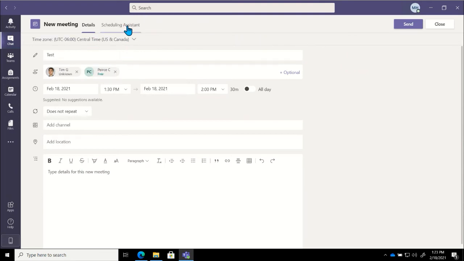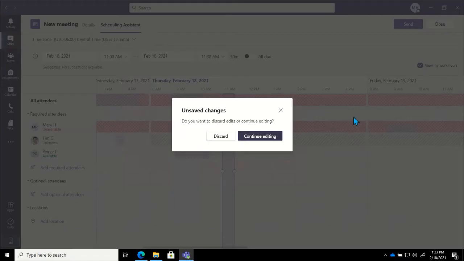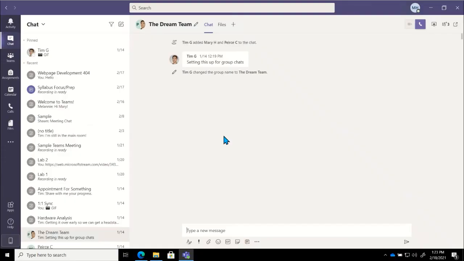to meet. So if I click into Scheduling Assistant, I can see that Pierce right now has something going on. Looks like Tim might just be on vacation right now. So I could click and drag this around to when it is a more appropriate time for us to get together. We'll go ahead and just discard this for right now, but a really nice little tool